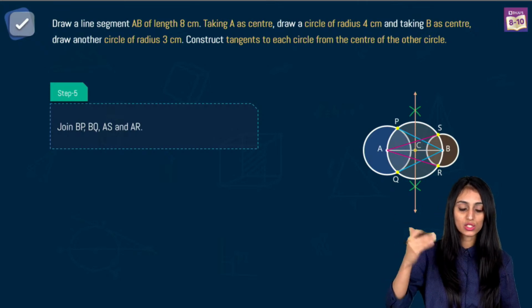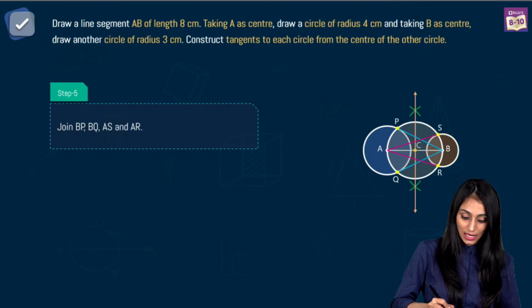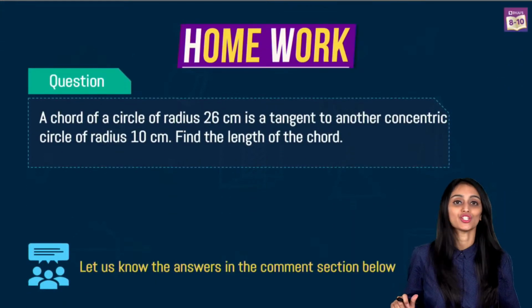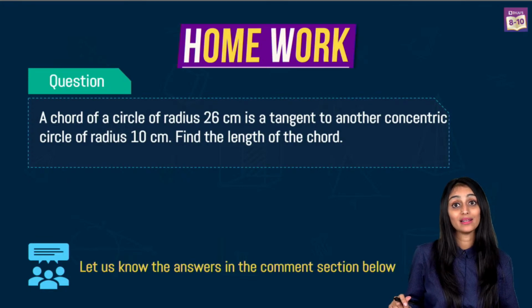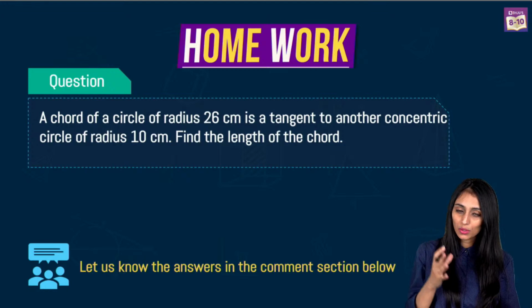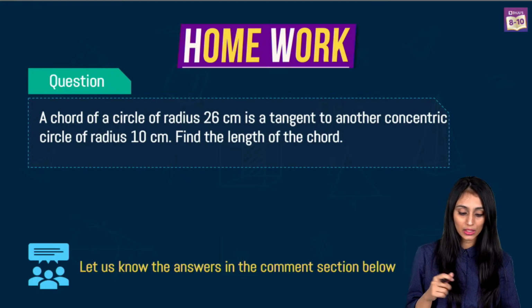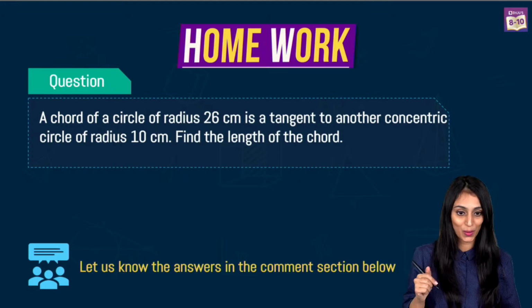So this was the last question of today's session. Now let's take a quick look at the homework question. A chord of a circle of radius 26 centimeter is a tangent to another concentric circle of radius 10 centimeter. Find the length of the chord. Just read the question carefully, draw the figure, and you can give your answers in the comment section below, right?